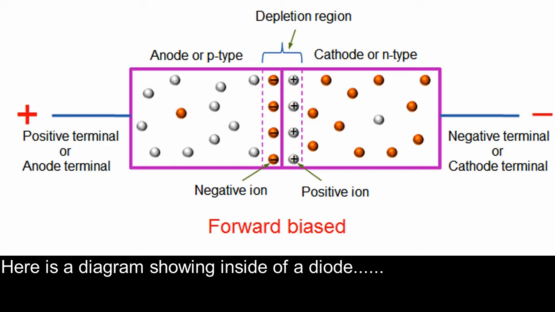In p-type semiconductors, holes are the majority carriers and electrons are the minority carriers. P-type semiconductors are created by doping a pure semiconductor with acceptor impurities. And a common p-type dopant for silicon is boron or gallium.